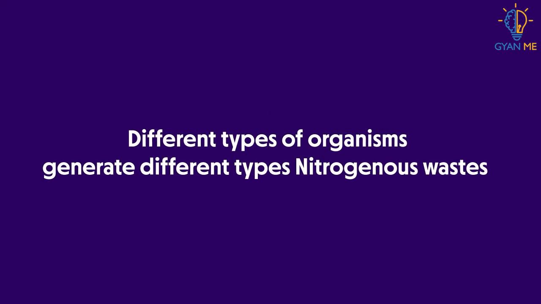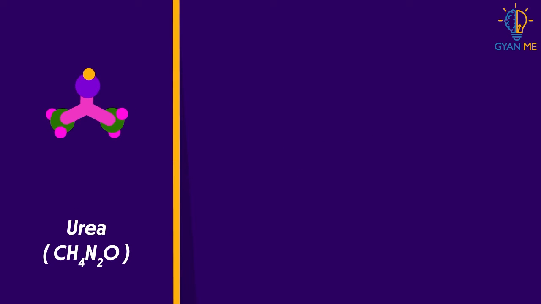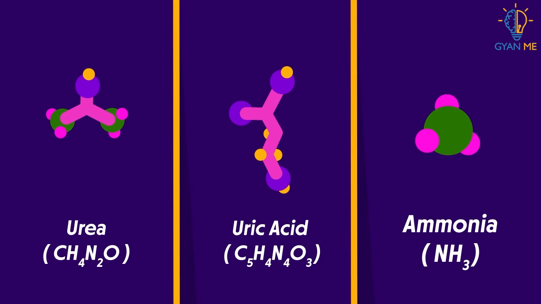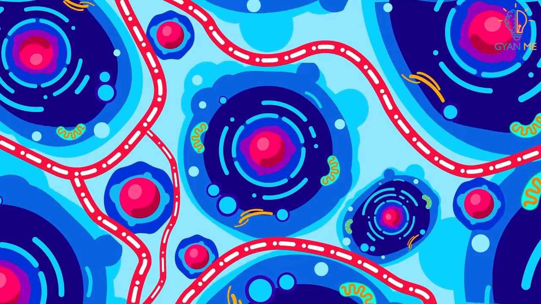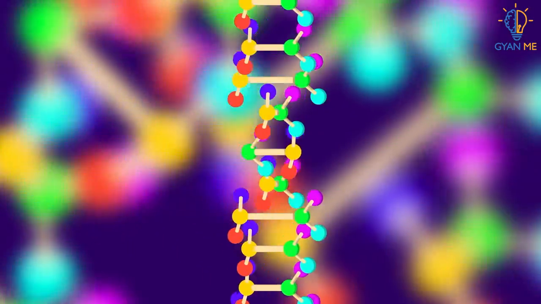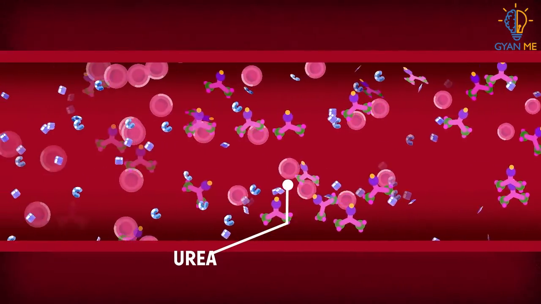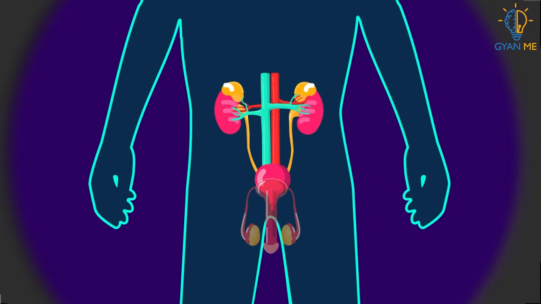Different types of organisms generate different types of nitrogenous wastes. For example, some organisms generate urea, while some generate uric acid, and others may generate ammonia. In some organisms like mammals, including humans, body cells break down food, especially proteins, and release a nitrogenous product called urea into the blood. Urea, along with water, salts, and some other waste, forms the urine.